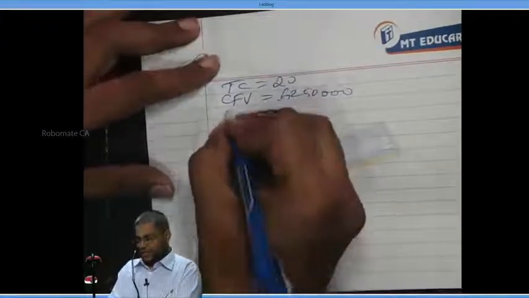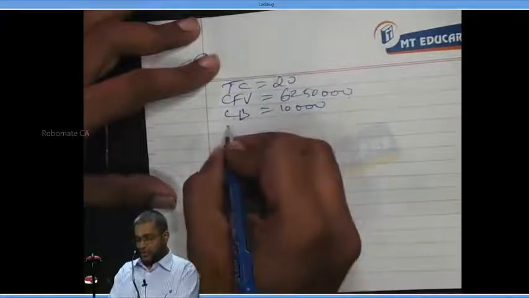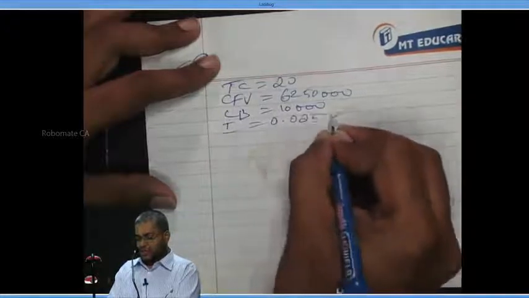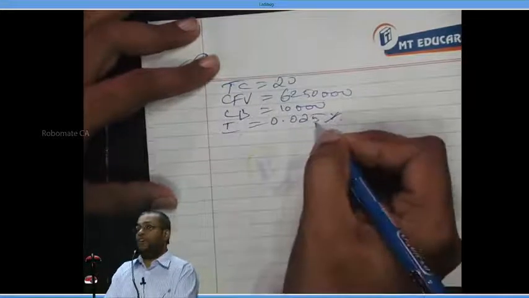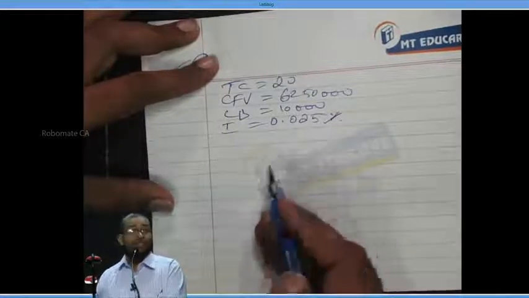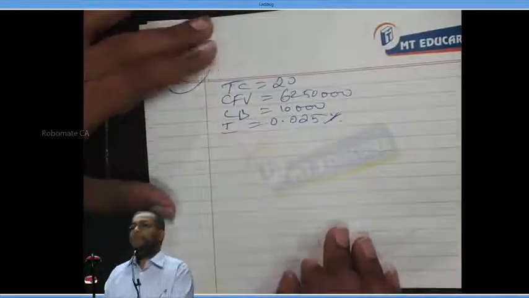Okay, next. What is the lower bound? 10,000. Lower bound is 10,000. What is interest per day? 0.025%. If you want to write it in numbers, it becomes 0.00025. Remember that? Yes or no? All these numbers are done. Can I proceed further or not?